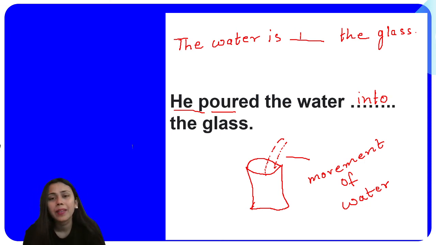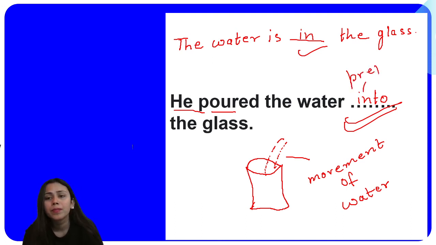So it will be in. When something is already located inside something, you use in. And if you see the movement, you have to use into. So this is what we call a preposition of movement.